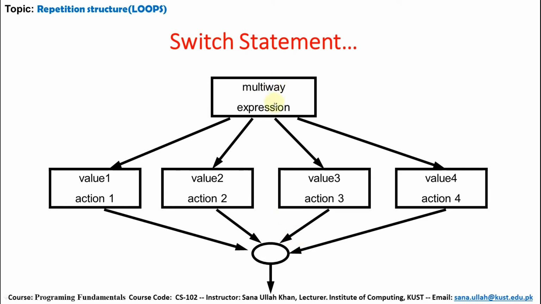body. After that, if all these three are not matching, value 4 will be checked. If it matches, then action 4 will be taken and the statements under this value will be executed. If none of these four is matched, there is another option called default, and it will be executed. The default option is an optional case. If it is not written in the code, your code will still run successfully. If it is written, it is good programming practice.